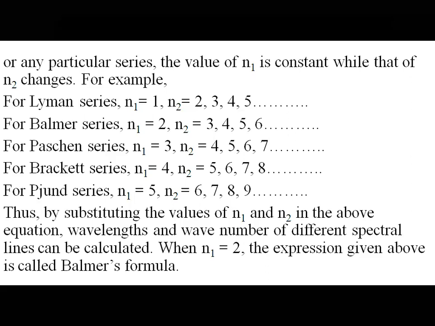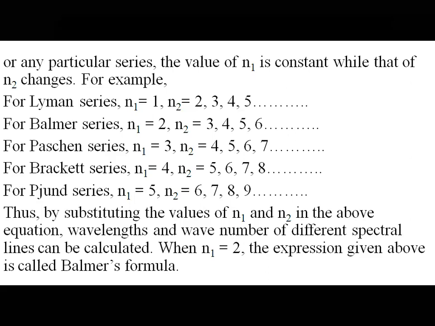That means you should be knowing this. There are 5 series: Lyman series, Balmer series, Paschen series, Brackett series, and Pfund series. The value of n1 is constant and n2 depends on n1. Like here for Lyman series, n1 is 1, n2 is 2, 3, 4, and so on. It varies. I'll show you the image, the diagram also.